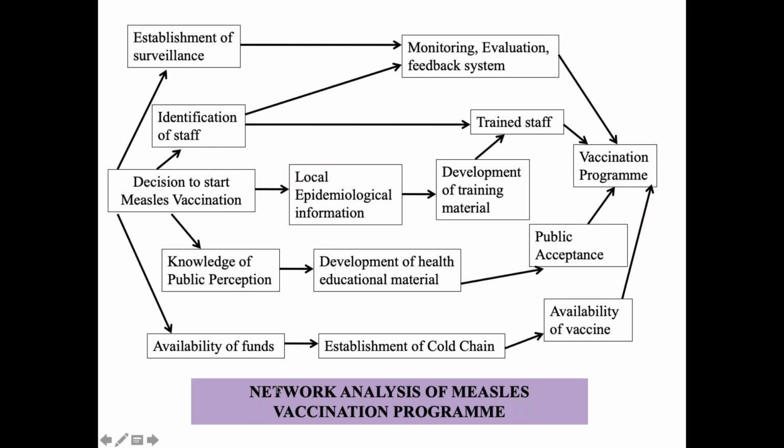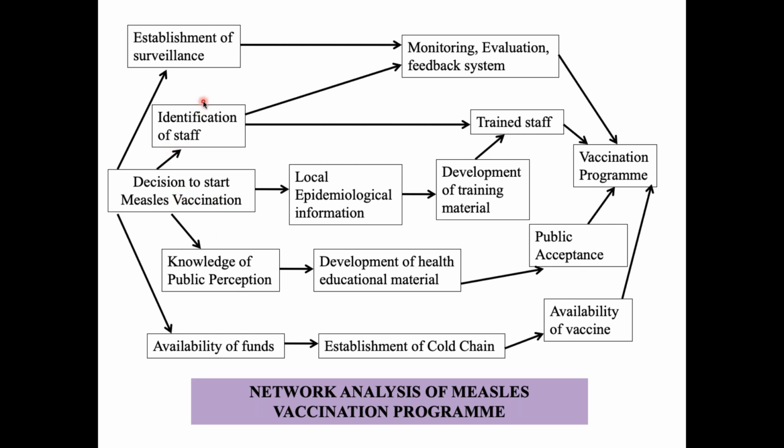So what is the example? Here we are doing network analysis of a measles vaccination program. You can start here. You can see a decision comes to start measles vaccination. Okay, so the government of India says that you have to start the measles vaccination. So what all things are you going to do?